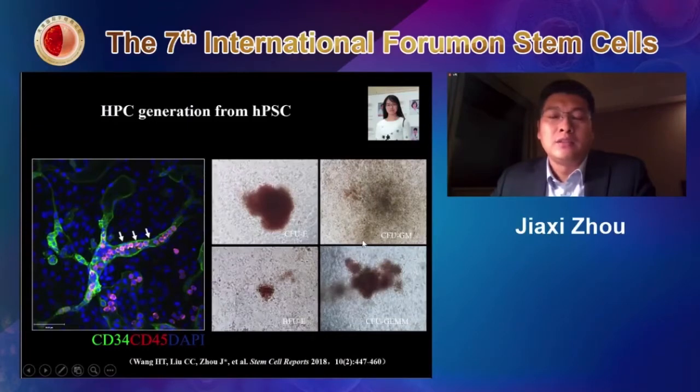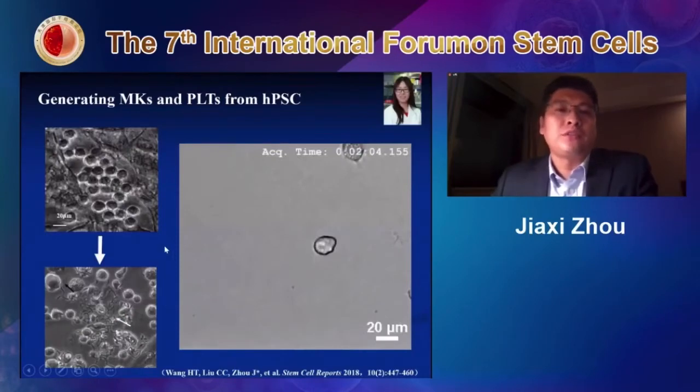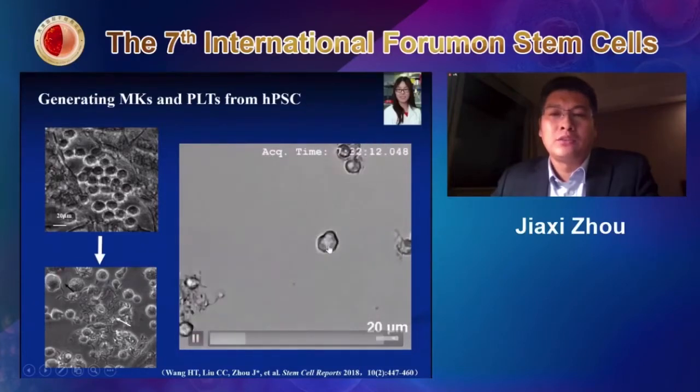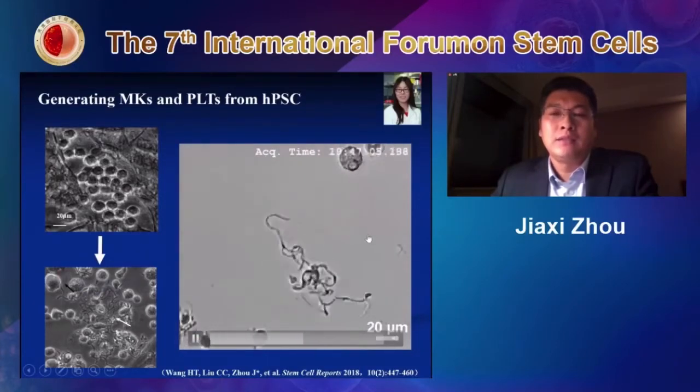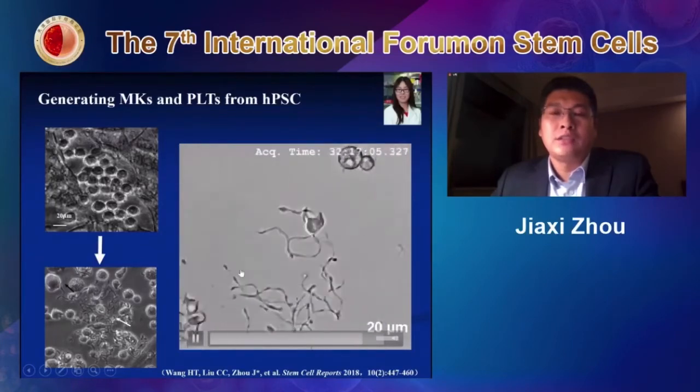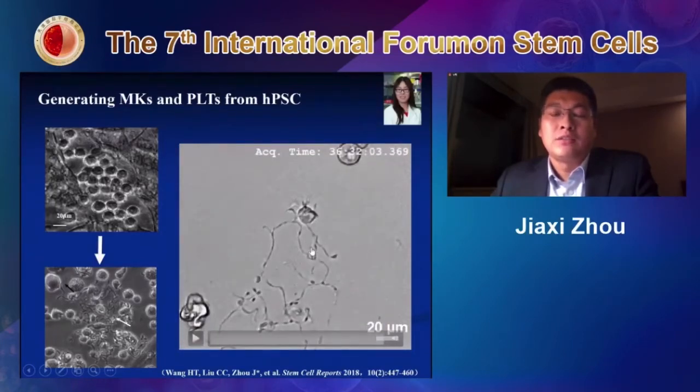Our interest is to try to induce these hematopoietic progenitor cells into megakaryocytes. As I show you here, these clearly show a larger size. Also the platelets, you can see here, have this kind of fiber structure. Here's another video to show how a megakaryocyte can form proplatelets. Here is this big megakaryocyte. After culture, they can gradually show this fiber-like structure. This is a proplatelet. Later on, they will form platelets.